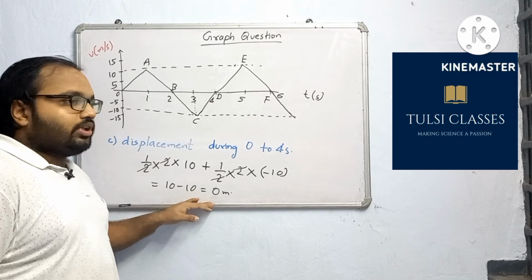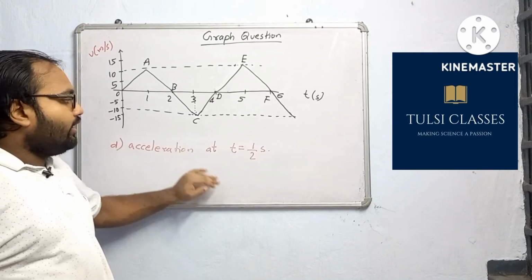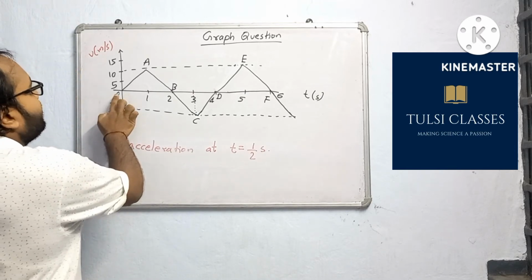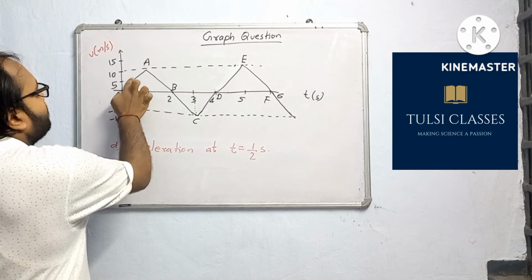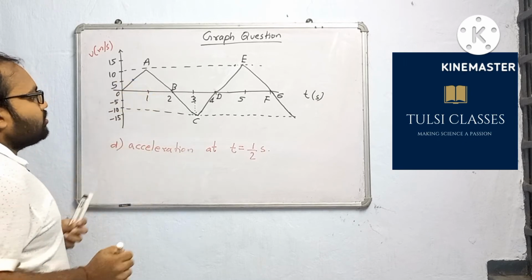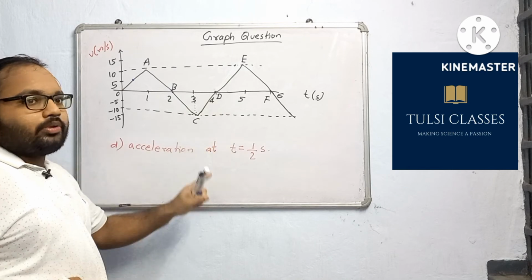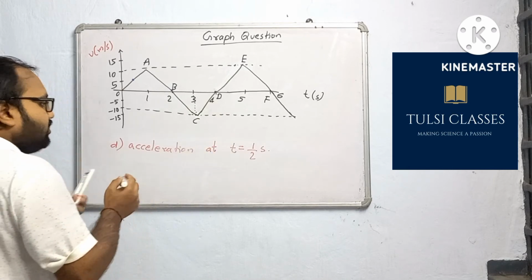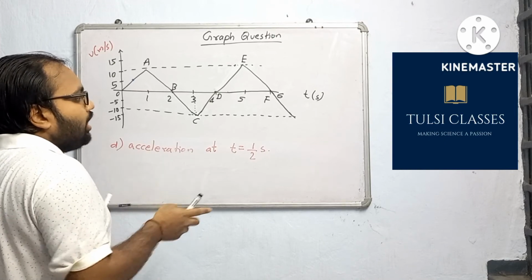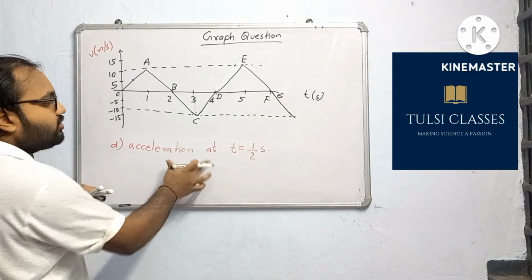Let us move to the next part, question D. D is saying we have to find acceleration at t equal to half second. Where is half second? You can see between 0 and 1, somewhere at this point, half second is there in this graph. So acceleration is the slope of the VT graph. Slope of VT graph gives acceleration. This you have to write and I will write it separately after doing this question. First you know that slope of the VT graph gives acceleration.